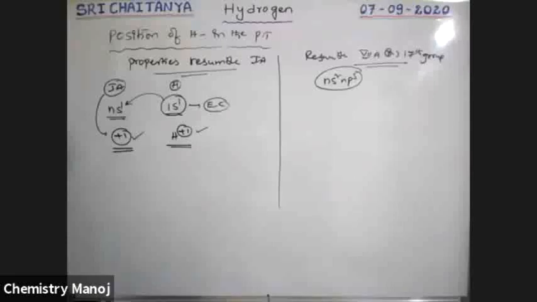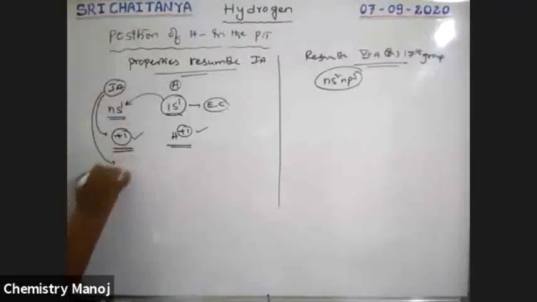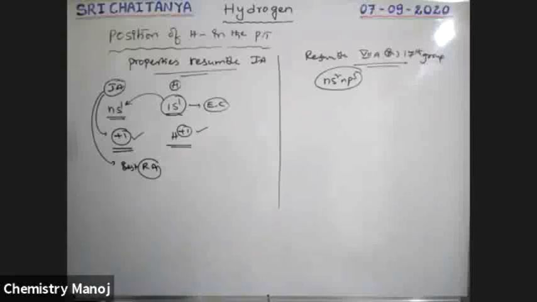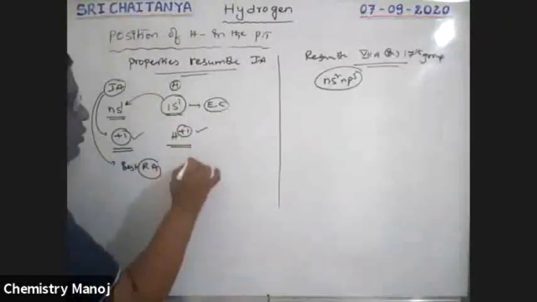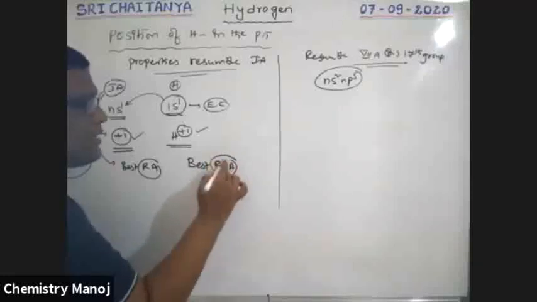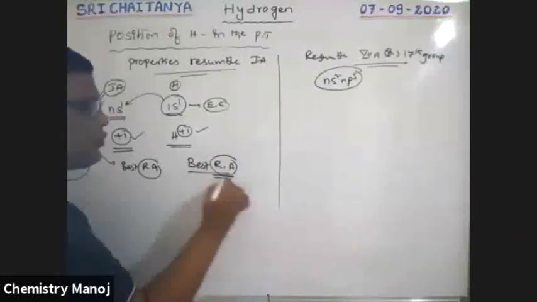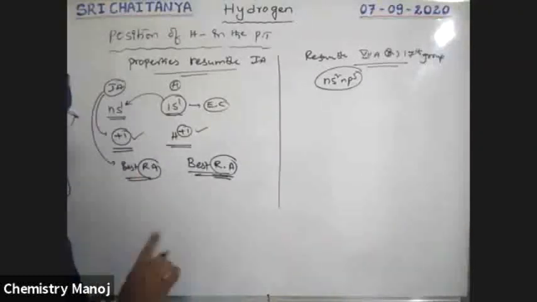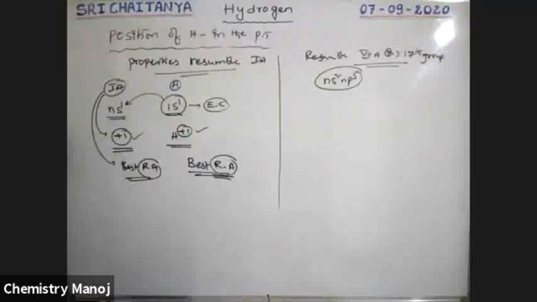Okay. Next, alkali metals, 1A group elements, are best reducing agents. Alkali metals are good reducing agents. Hydrogen is also a good reducing agent, the best reducing agent, boys. That means this property also coincides with alkali metals.